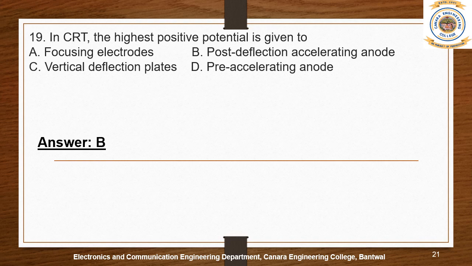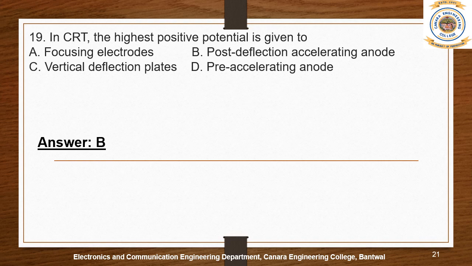Just before the display, the focusing electrodes try to focus the electrons vertically or horizontally. The vertical deflection plate tries to deflect the electron beam vertically. It helps to measure the voltage, because when the electrons move vertically, we can see how much voltage the waveform has. Then the pre-accelerating anode is at the initial stage when electrons have just started moving, and they pass through the vertical and horizontal deflection plates.